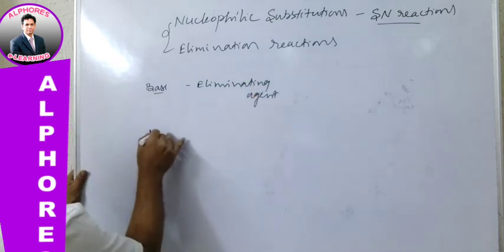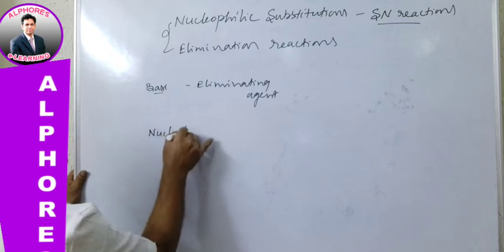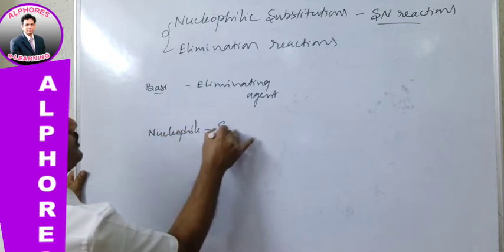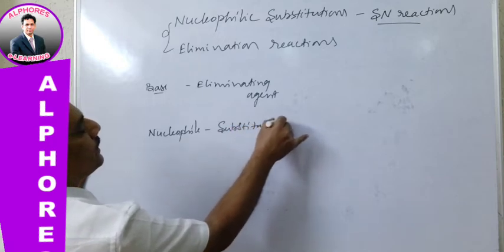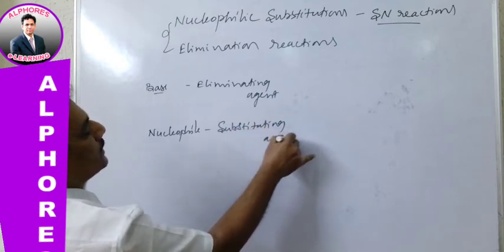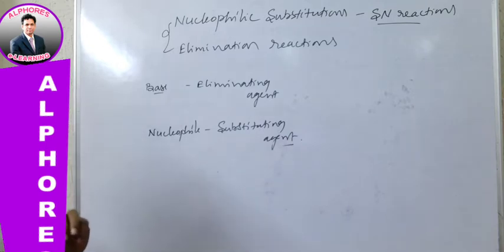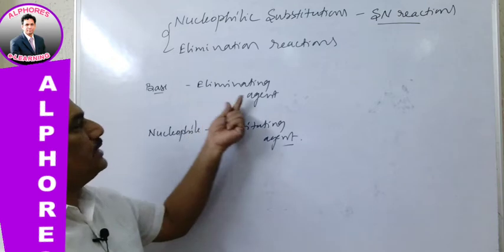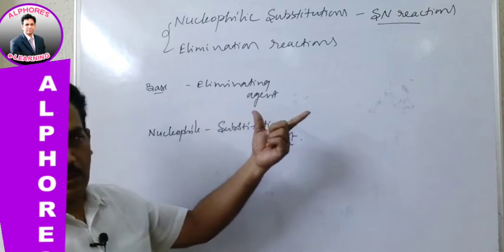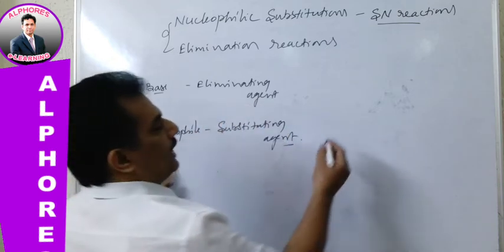And nucleophile is a substituting agent. Nucleophile is a substituting agent, whereas base is an eliminating agent. Clear?